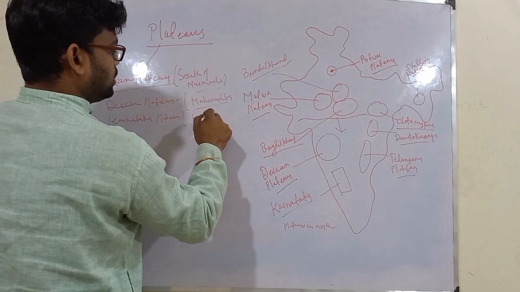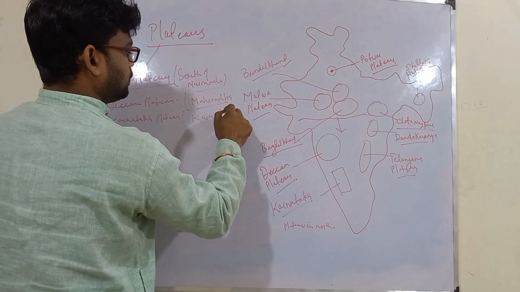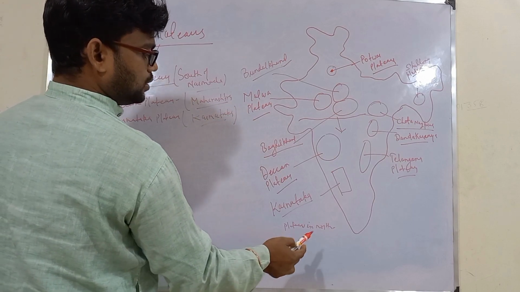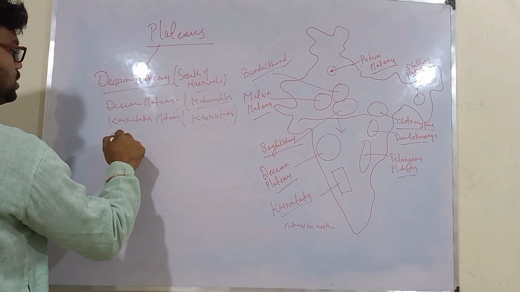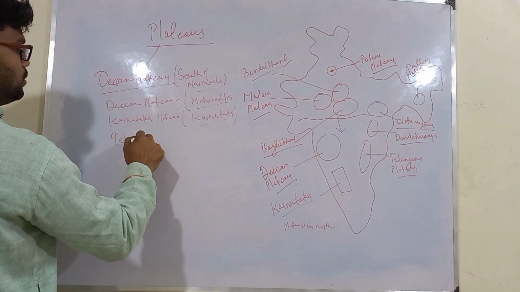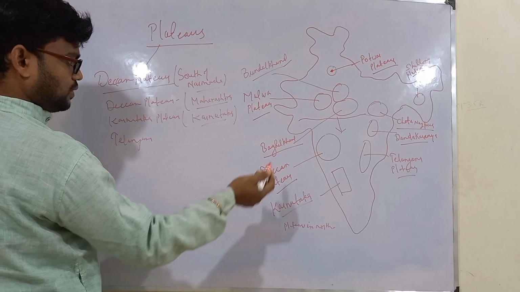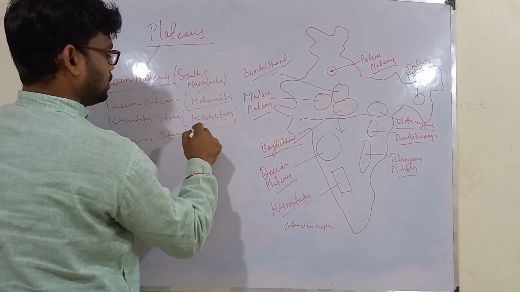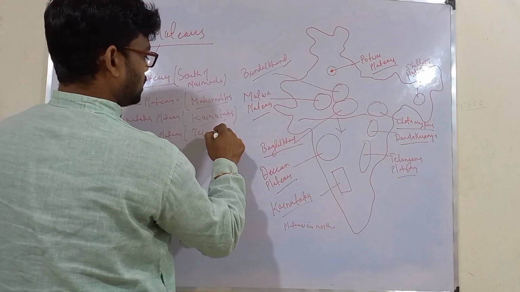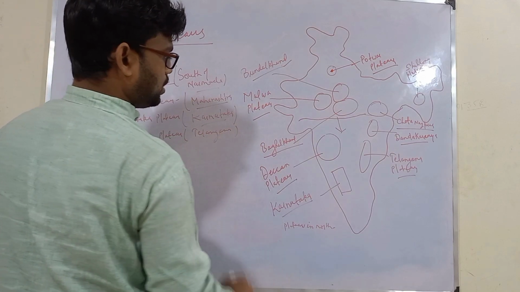This mainly covers the region of Karnataka state of India. Then we have Telangana Plateau. These are named based on the states where they are found. Telangana Plateau covers most of the portion of Telangana and parts of Andhra.